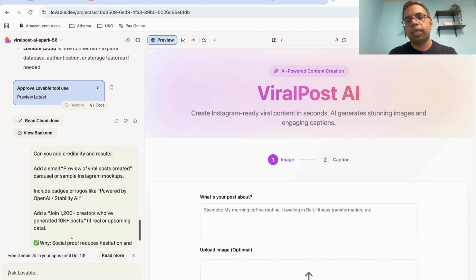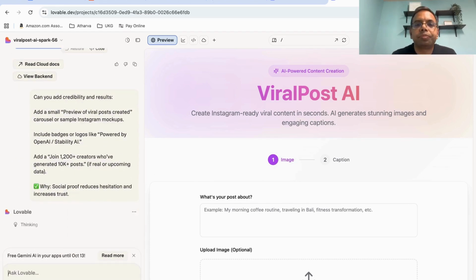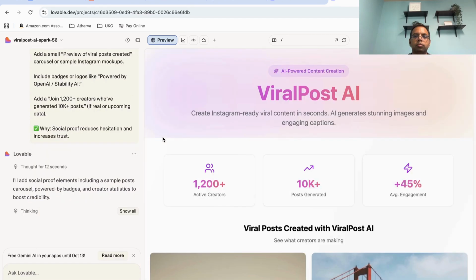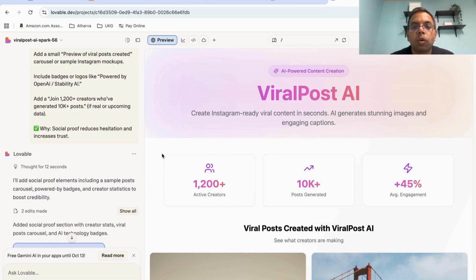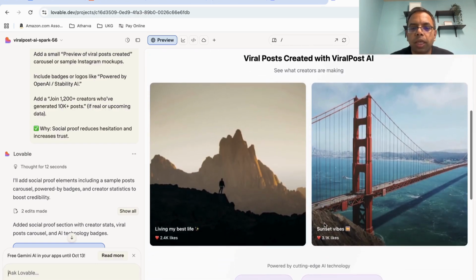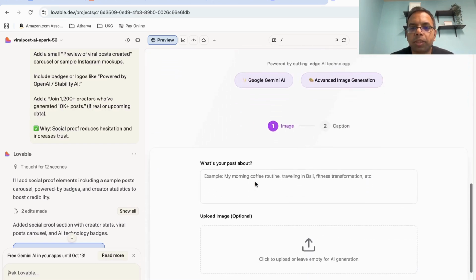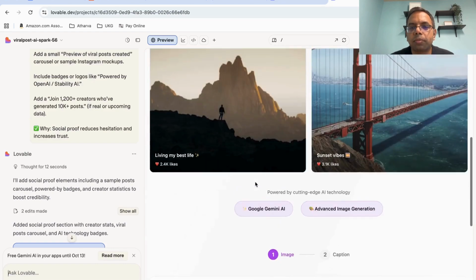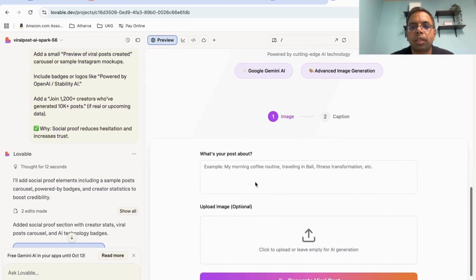Okay, now let's see what it does. Okay, great. So it has added these things, a kind of social proof and some sample images, and awesome, this looks great.